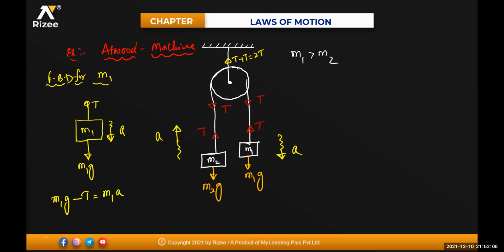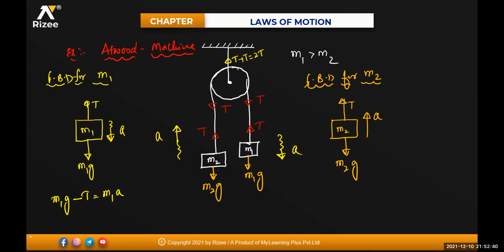Yes, sir. Free body diagram for your M2. A free body diagram shows all the forces acting on the body. So this is your body of M2, and no doubt weight always acts in the downward direction. Have you seen weight acting in the upward direction? Unless we talk about buoyancy, in general cases weight always acts downward. Here also there is tension T, but the acceleration of the body is in the upward direction.